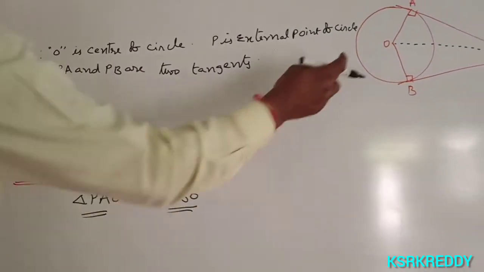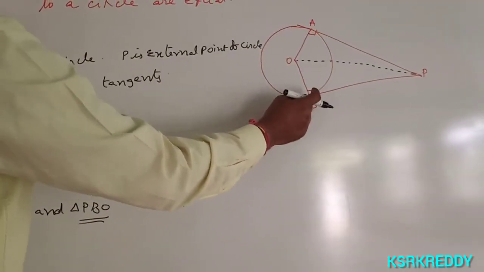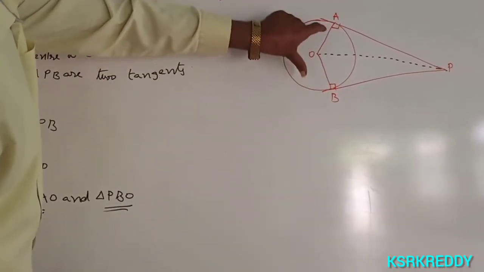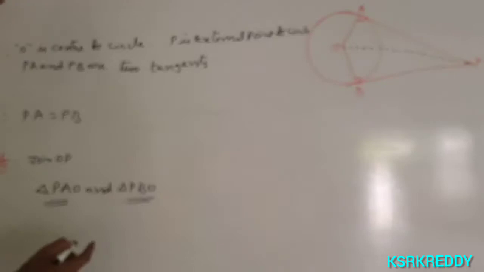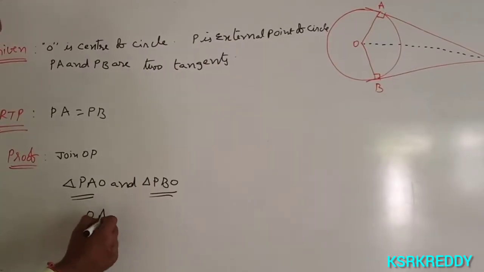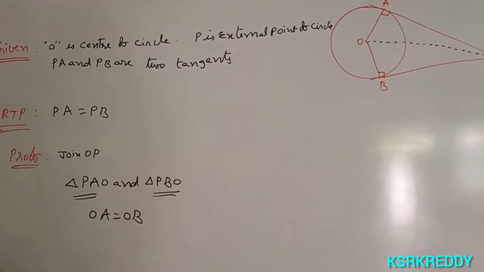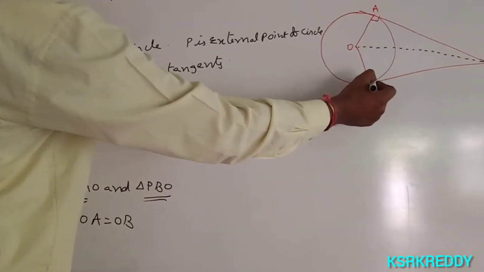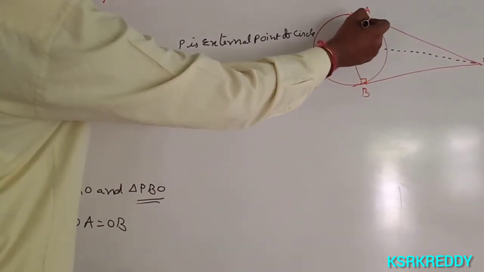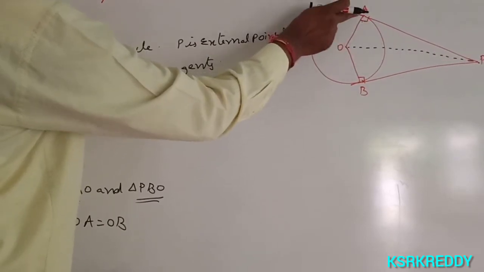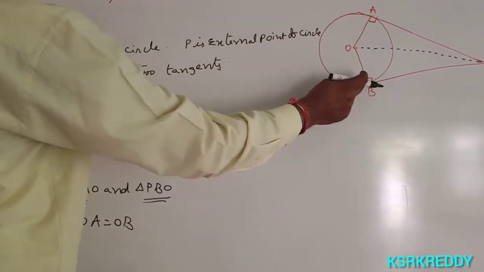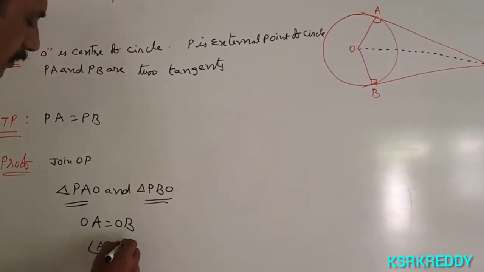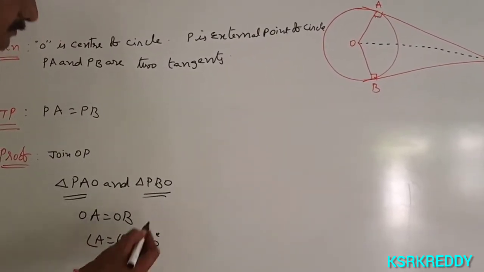Here OA equal to OB. What is that? Two radii of the same circle are equal. So OA equals OB. Next, angle A equals 90 degrees, angle B equals 90 degrees. In this triangle, the radius and tangent make an angle of 90 degrees. Here also 90 degrees. Angle A equals angle B equals 90 degrees.